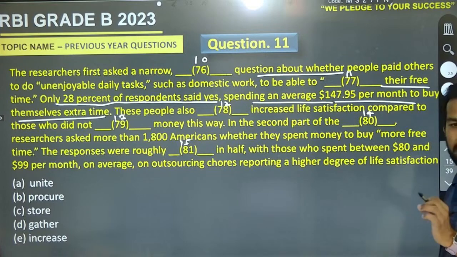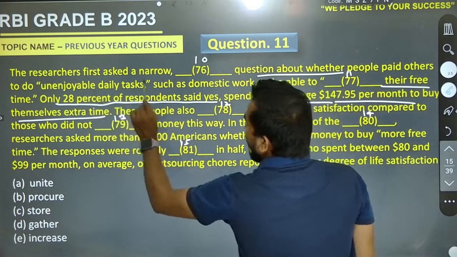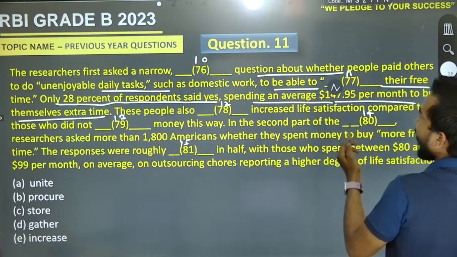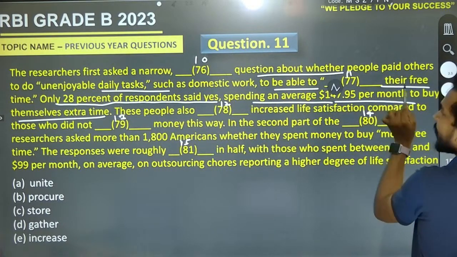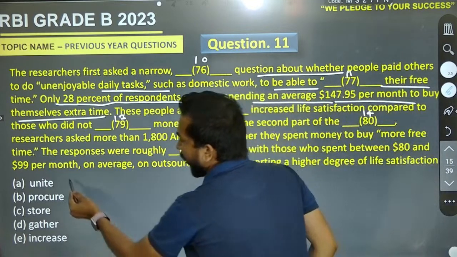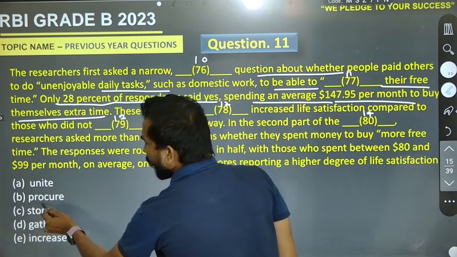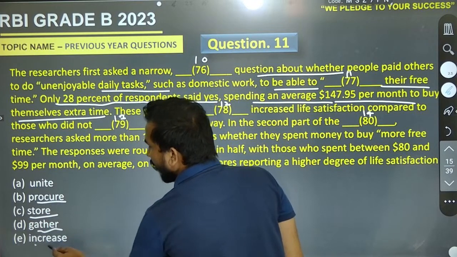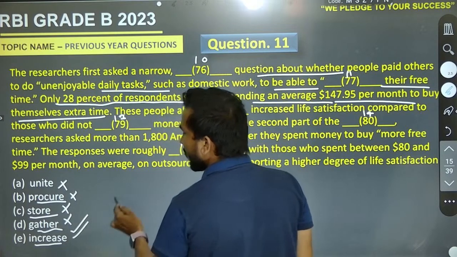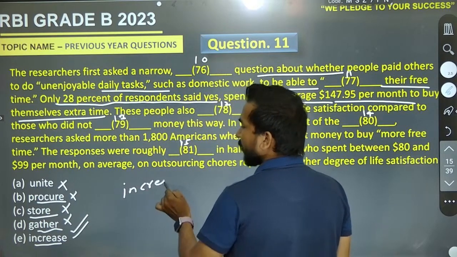For 11, we have unenjoyable daily tasks such as domestic work to be able to blank their free time: unite, procure, store, gather, or increase. So what must be the right pair? It must be increase. Why?